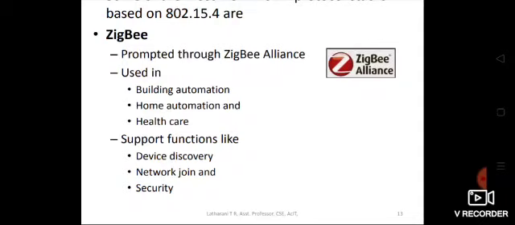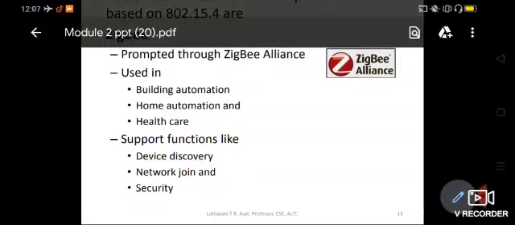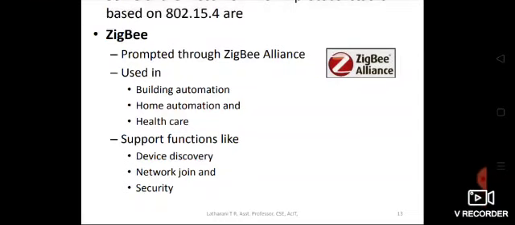We will be studying ZigBee in detail in upcoming discussions. Here we are just specifying the different technologies which make use of 802.15.4 access technology. It is used in building automation, home automation and healthcare kind of applications.